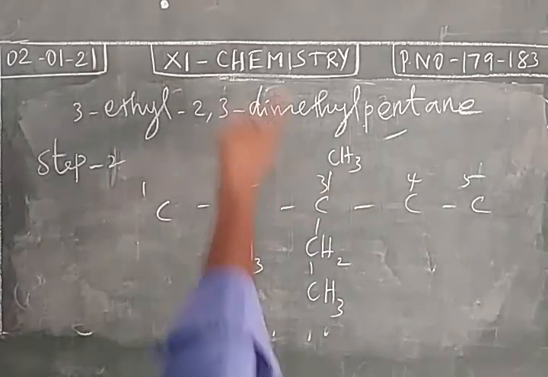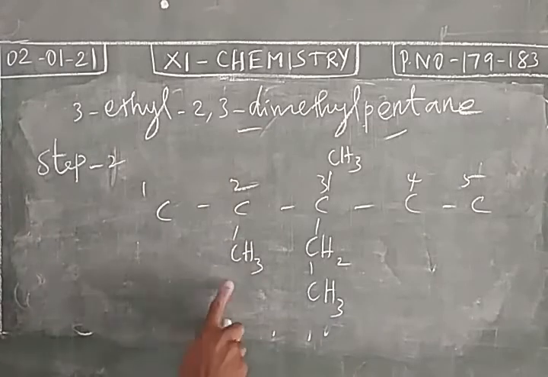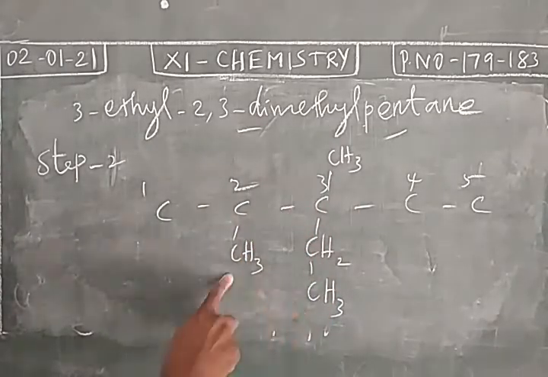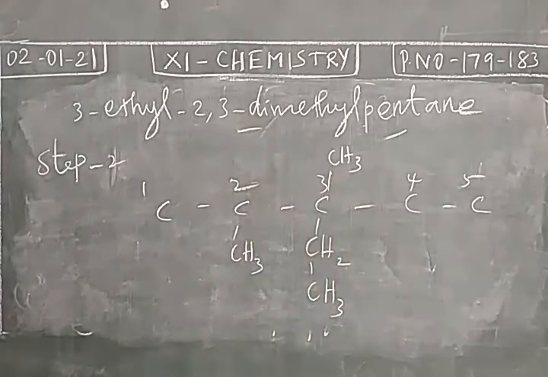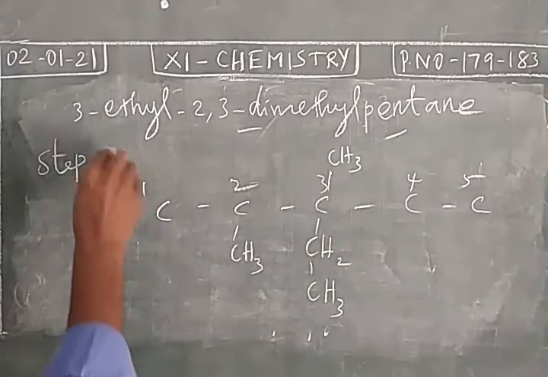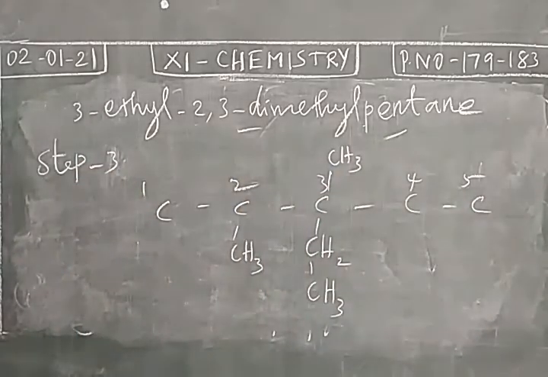Okay. Using the prefix in the name, we will mention the substituents. At third position, we have ethyl. At second and third position, we have methyl groups. Second step over. Third step, we have to balance this using the hydrogen atoms. Okay. Balance the structure using hydrogen atoms.